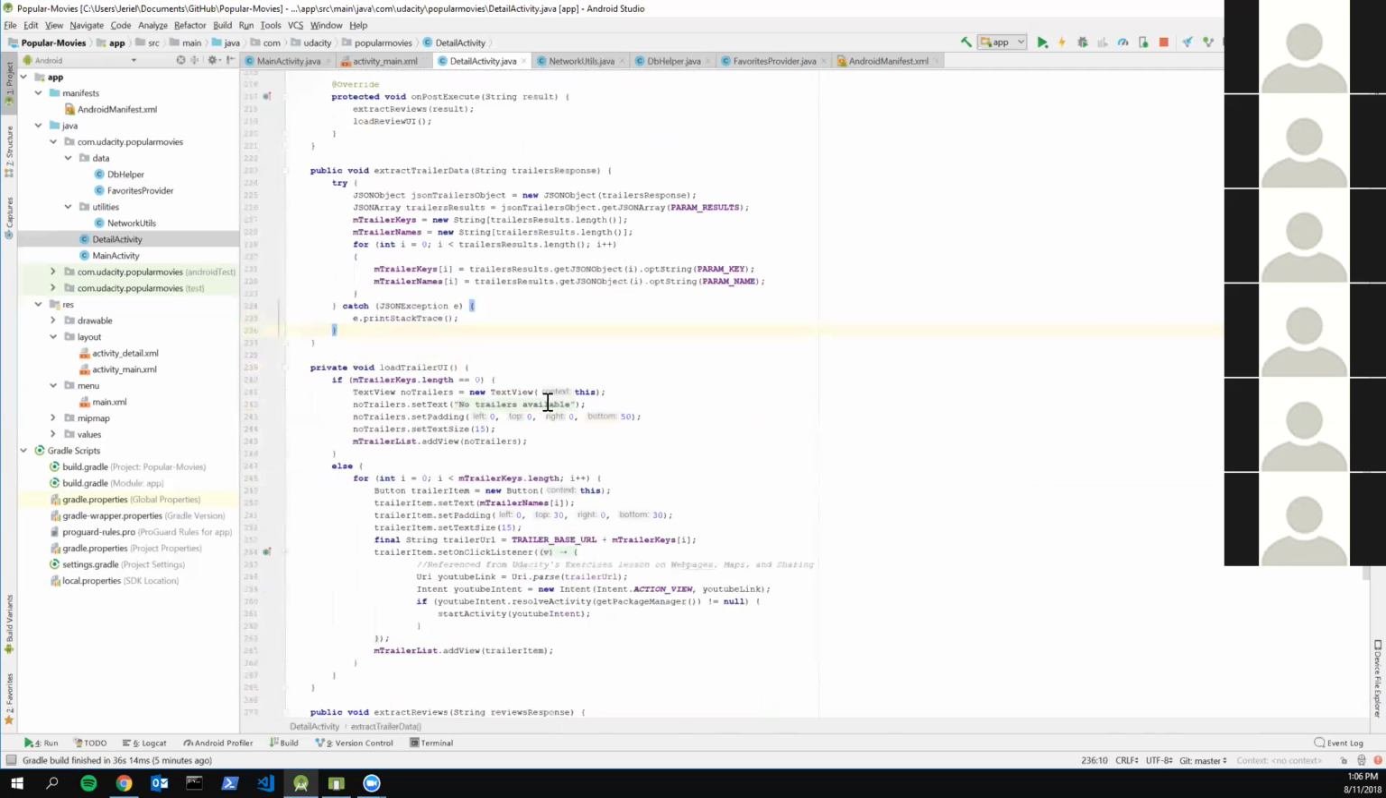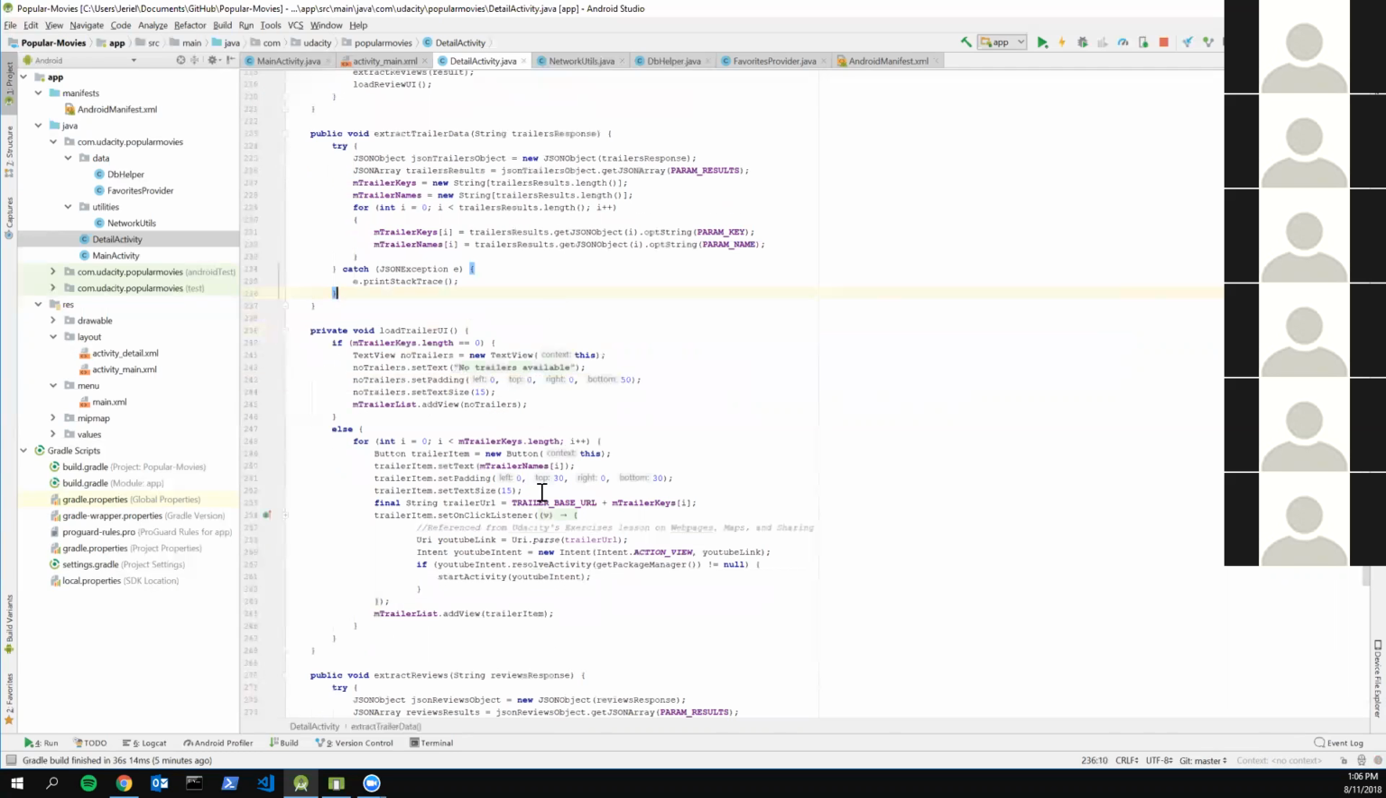The way we do that is once we have the data from the JSON, you can basically create all the different buttons for each trailer. And this is how you create a button. The key part is to add an on-click listener to that button, right? For that click listener, all you're doing is creating an intent. And the way that you do that is you make an intent for the YouTube application.